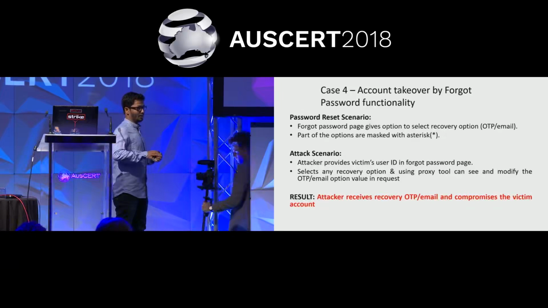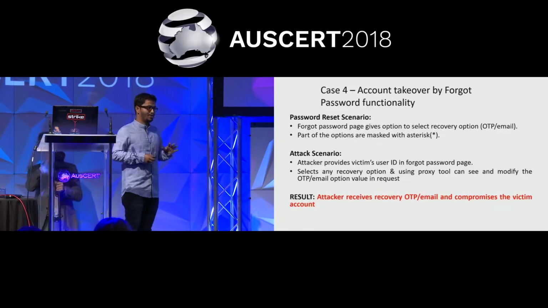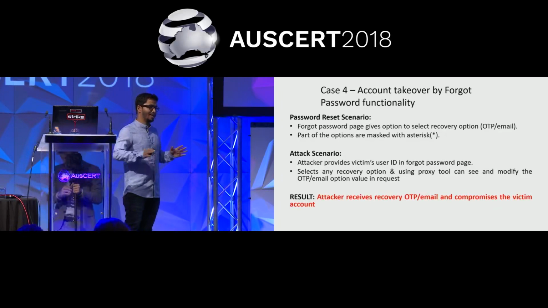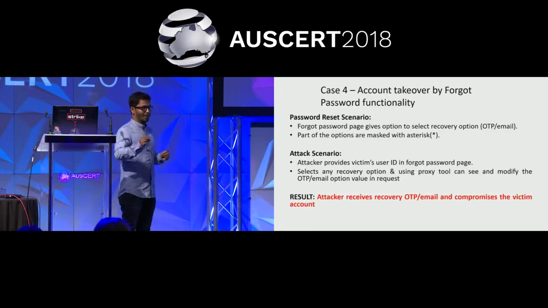Whenever you are doing any forgot password features or such functionalities, don't mask on the client side. It should never be exposed on the client side. There should be a token or matching identifier on the client side. For example, you have both email ID and mobile as forgot password options. So there can be an identifier like one is email ID, two is mobile number.